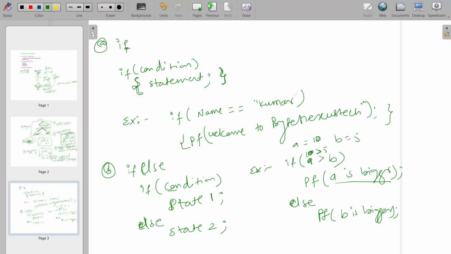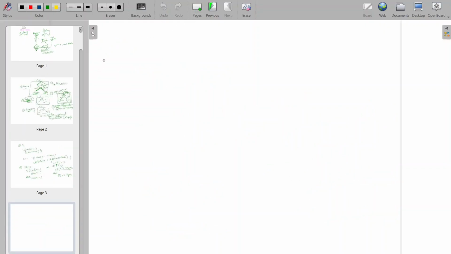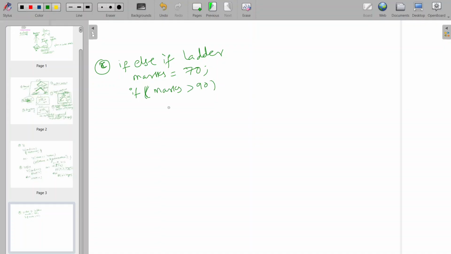Now the third one is the if else if ladder. This is the same extension of if else. Let's say marks are 70, and the condition is: if marks are greater than 90, then print A grade. Else, now else if we will write.